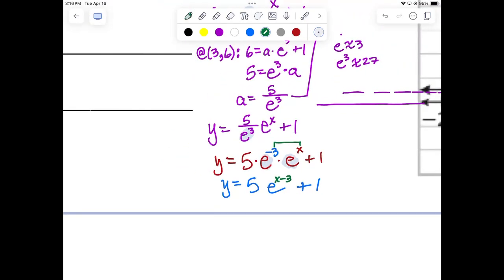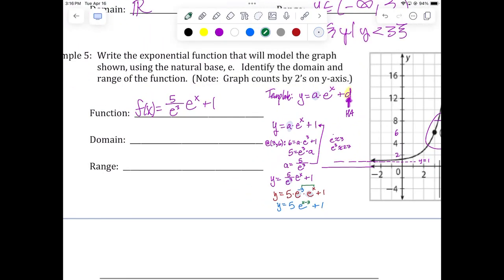Is that a better looking version of the answer? I think that's a better looking version of the answer. I don't have that funky value of 5 over e cubed. Instead, I just have, oh, it shifted right 3. But that's what I'm talking about. A vertical dilation by a factor of 1 over e cubed is equivalent to a horizontal shift to the right by 3 units. So it doesn't matter which one we put up there as the function. On a free response, I would take them both. Okay. If this were a multiple choice question, maybe I have to put it in the second version instead of the first version. That's why we studied the rules of exponents in isolation.